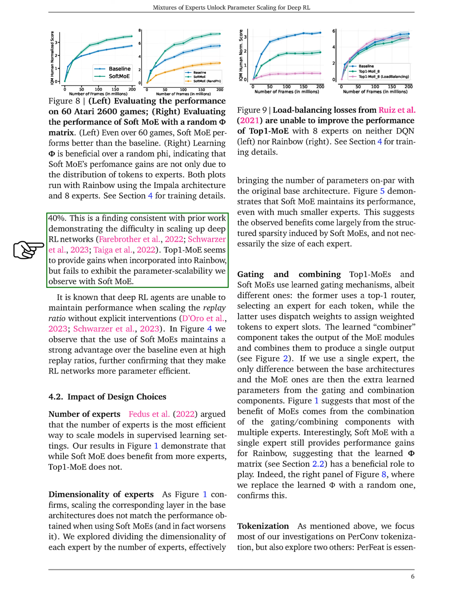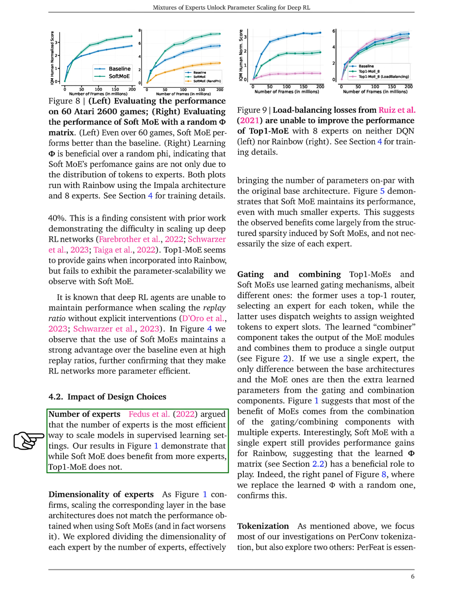It is acknowledged that deep RL agents struggle to maintain performance when scaling the replay ratio without specific interventions. Our observations confirm that SoftMoEs maintain a significant advantage over the baseline even at high replay ratios, underscoring their efficiency in terms of parameter usage. Regarding the number of experts, it has been argued that this is the most efficient way to scale models in supervised learning settings. Our results support the notion that SoftMoE benefits from an increased number of experts, whereas Top1MoE does not.